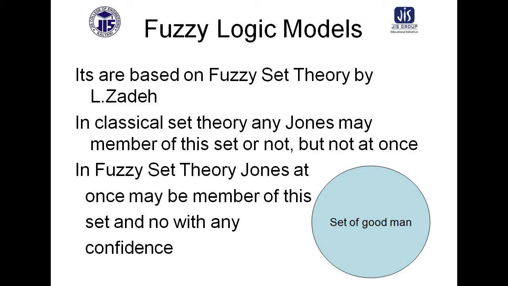In classical set theory, we know that there is a concept of a set, and whatever values belong to the set are called members. But in the case of fuzzy set theory, for the members of this set there will be some confidence value, or the membership value will be considered.